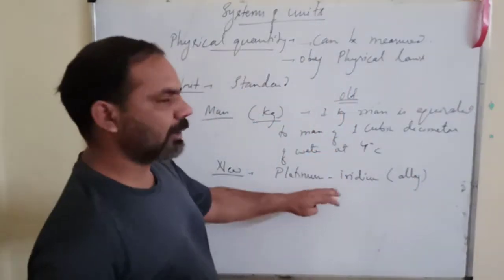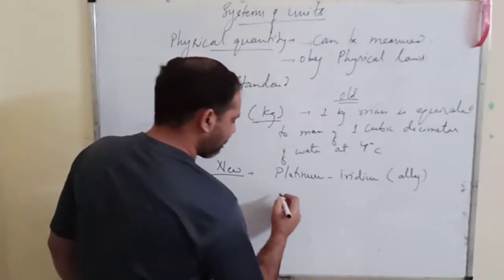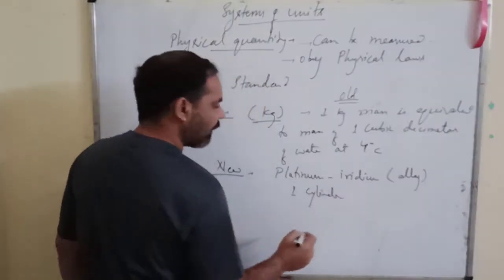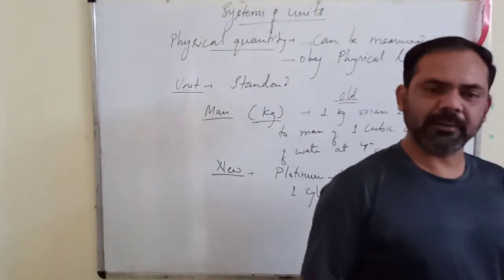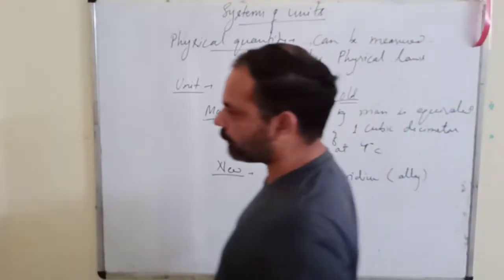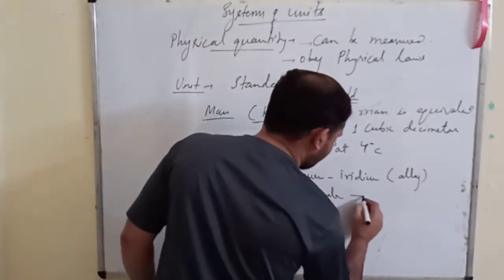Okay, they took this alloy and they made a cylinder of this alloy, and they said that the mass of this cylinder is equal to the mass of 1 kg. And who made it? That also I will tell you.